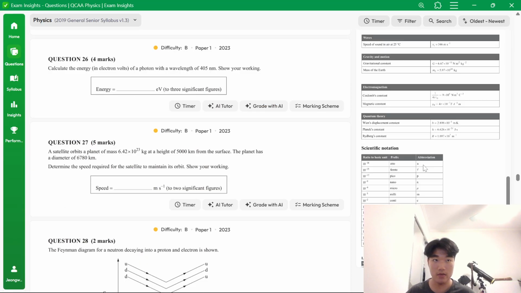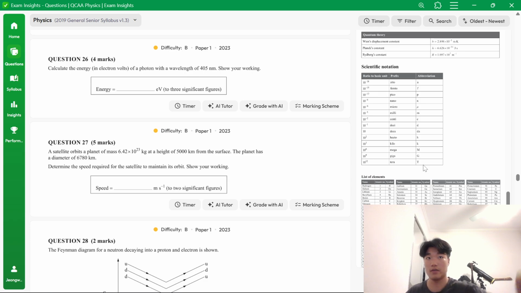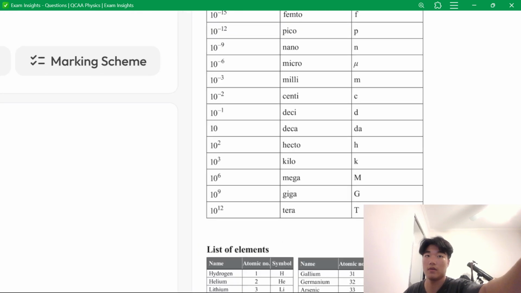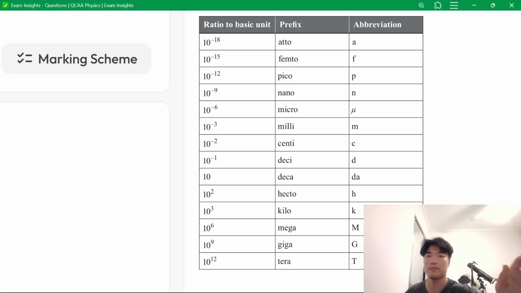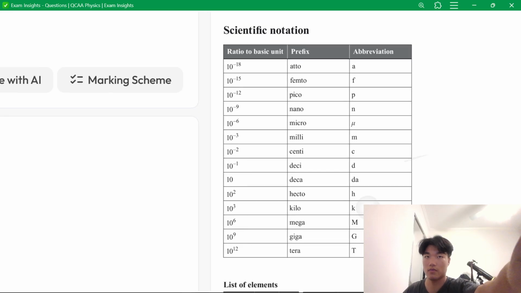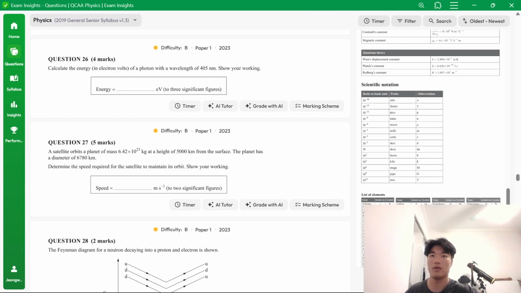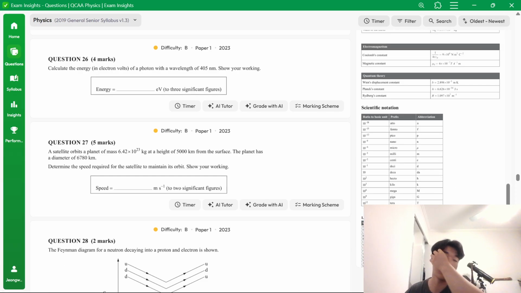If you forget your scientific notation or prefixes, it's in the sheet, so don't worry, don't panic. If you need double checking in an exam, feel free to just calmly check it, verify it. Ease your concerns.